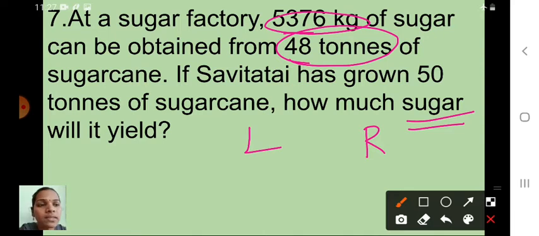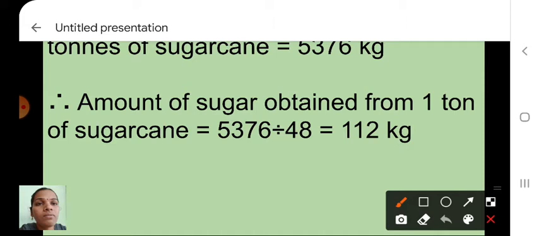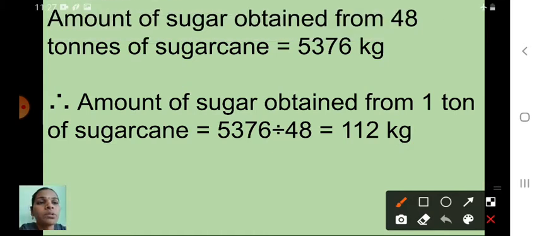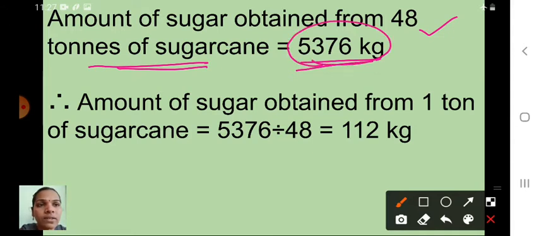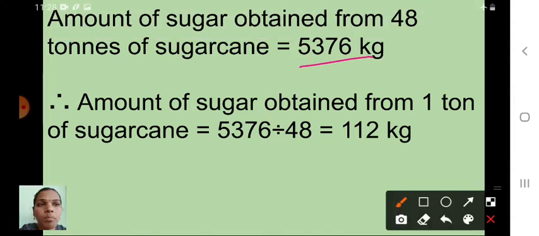Understood now? See here. The amount of sugar obtained from 48 tons of sugar cane is equal to 5376 kilogram. Understood now? So this value I have written on the right hand side, and this one I have written on the left hand side. The right hand side value upon this left hand side value, that is 48, will come in the next step.